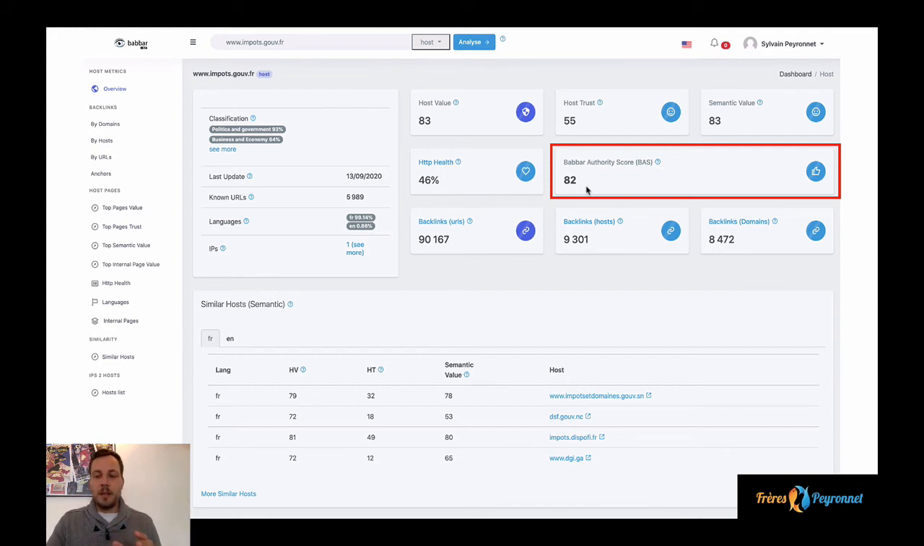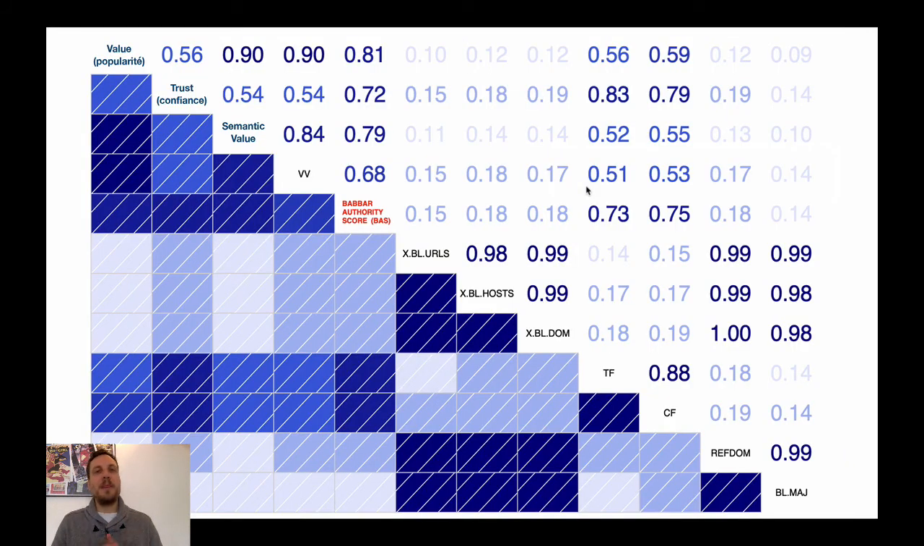But let's talk a bit more about what it does and how it relates to all the other metrics we have seen up until now by looking at this maybe a bit scary diagram, which is actually a correlation diagram. Let's forget about all the rectangles, the colored rectangles.